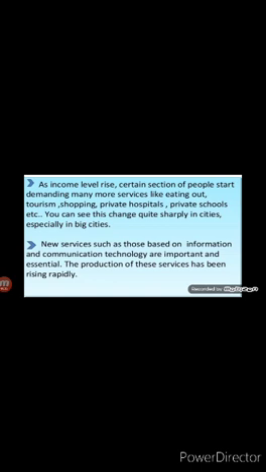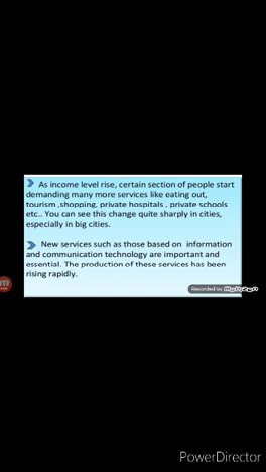Children, now the fourth point, the rise in information technology. Children, over the past decades or so, certain new services such as those based on information and communication technology have become important and essential for the production of these services. It has been rising rapidly.